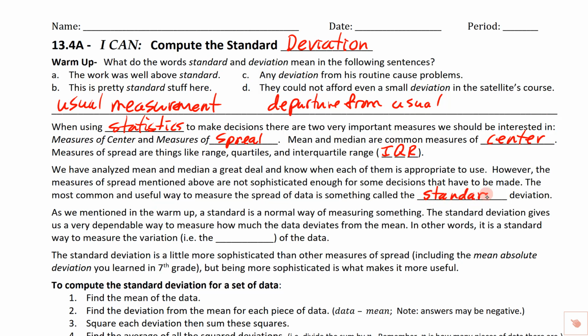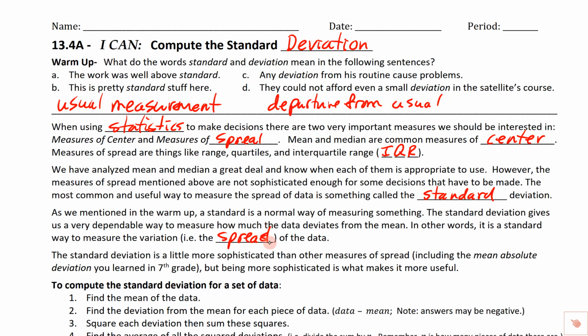So the standard deviation. As we mentioned in the warm-up, the standard is a normal way or a usual way of measuring something. The standard deviation gives us a very dependable way to measure how much the data deviates from the mean, because the mean is what usually happens. So it's a way of measuring the departure from the usual, the departure from the mean. In other words, the standard deviation measures the variation. In other words, it measures the spread. It measures how spread out the data is.